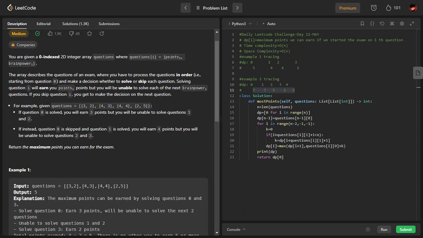And coming to time and space complexity, obviously we are going to have O of n time complexity. Space complexity is also going to be O of n, because we are using an array of length n.